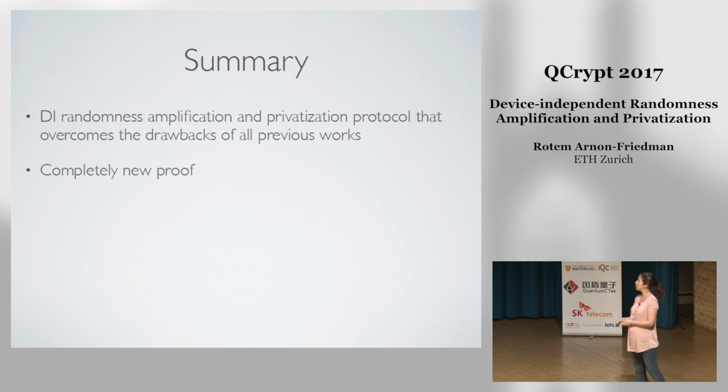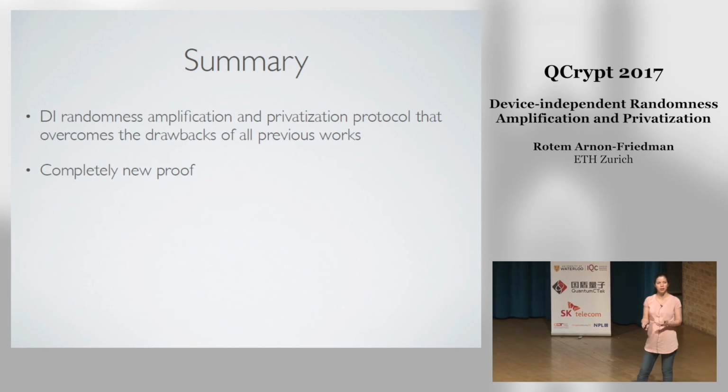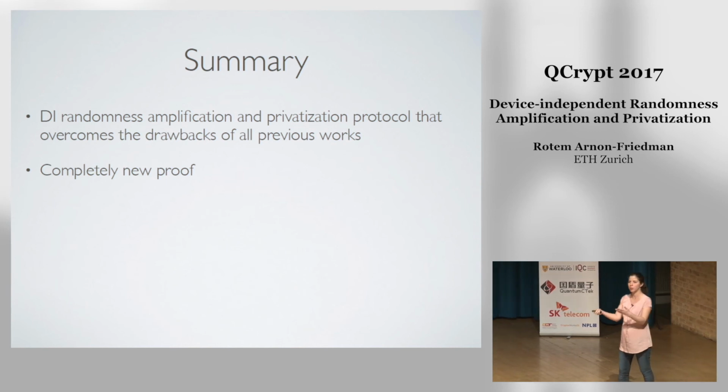Okay, so let me summarize. What we have in this work is a device-independent randomness amplification and privatization protocol that overcomes the drawbacks of all of the previous works. It's a completely new proof. The fact that we overcome all of this means that this is the first protocol that we can possibly implement in a lab in the next few years, hopefully.